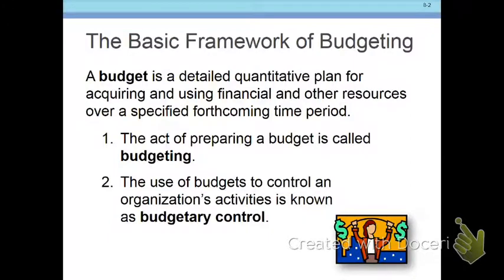First off is, what is a budget? Budgeting is a quantitative plan, okay? And we use it for two purposes. We use it for planning purposes, and then we also use it to control. So we use it at the beginning of the year to plan, to evaluate what we're going to expect next year, next week, next month, next quarter, what have you, and then we go back and take a look to say, okay, how well did we do in meeting whatever those goals were.